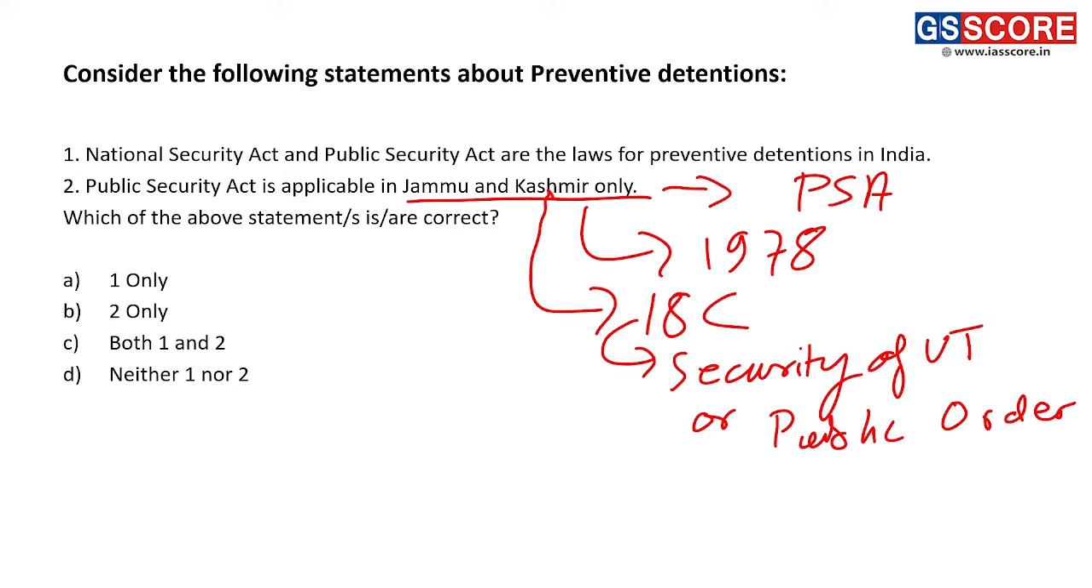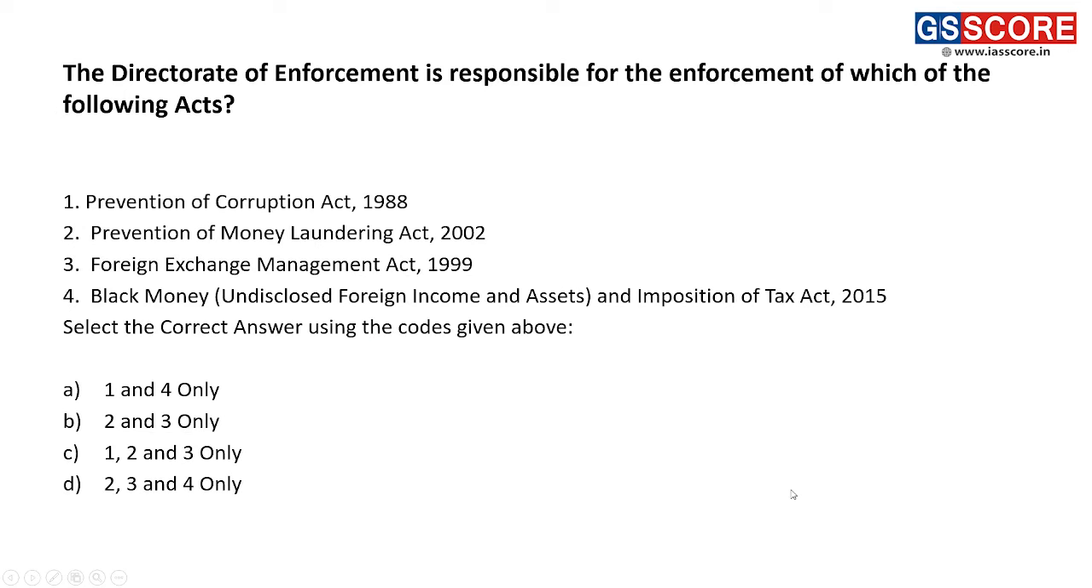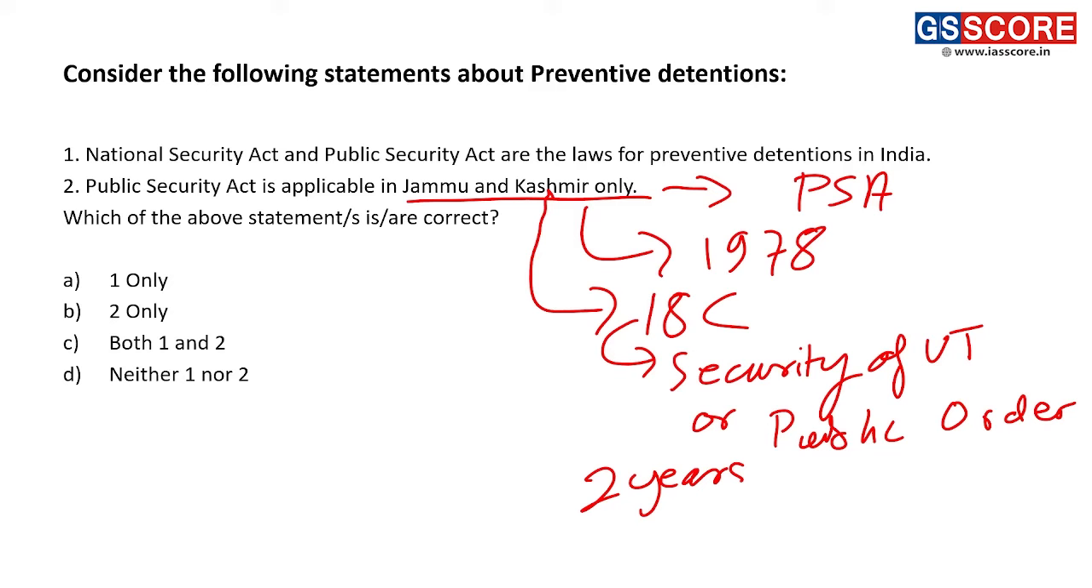With respect to the Public Security Act, remember one more thing: under this act, the law and order agencies or the police can keep a person in detention for 2 years without trial.